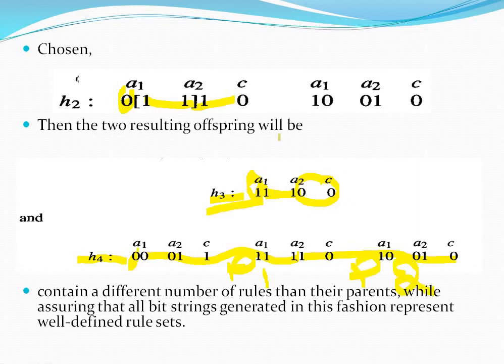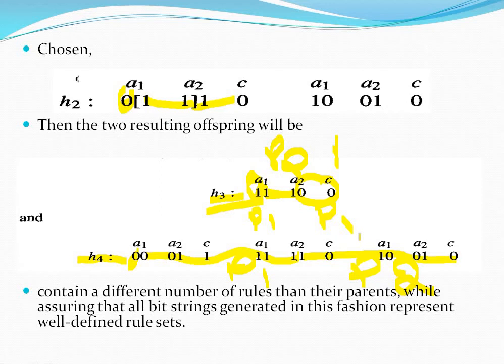Okay, these are related to parent 2. This one, so this one is related to parent 1 and these two are related to parent 1. Like this in the Gabel system also, by using the crossover operator, it selects the two parents, two hypotheses.